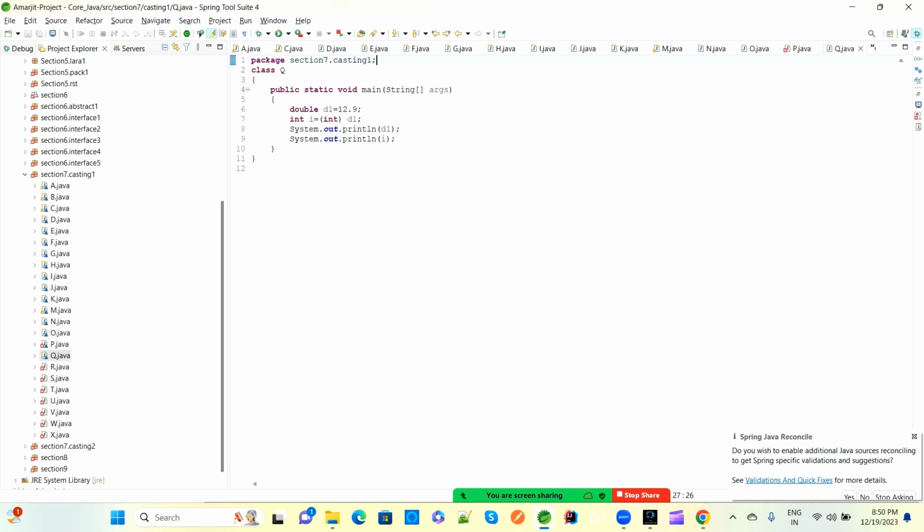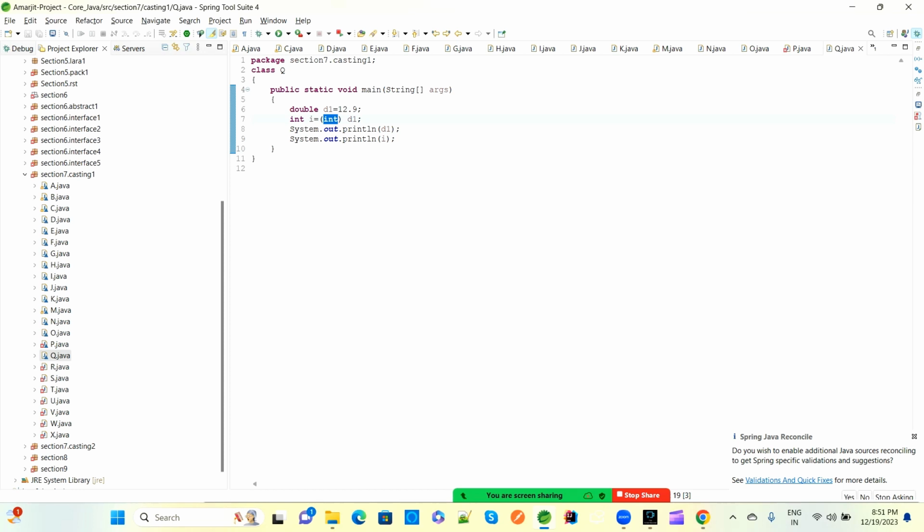So this is a casting example. The class has a main method. The main method has a double type, 12.9, D1. Now again we are converting D1 to integer type. So here we have manually provided it. What we provided means we informed the compiler that D1 is a double type which I have to provide to the integer, so we mention it here as an integer.